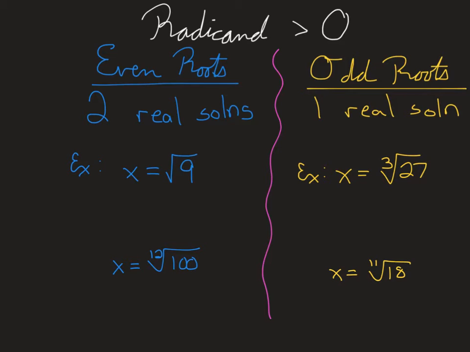The things we just reviewed, the even versus odd roots and the sign of the radicand, are very important because that's going to tell you what types of solutions you have. First I want to talk about when your radicand is greater than 0. That means that your radicand is positive. If your radicand is positive and you have an even root, so your index is 2, 4, 6, 8, 10, 12, whatever, as long as it is an even number, remember, even root means the index is even.